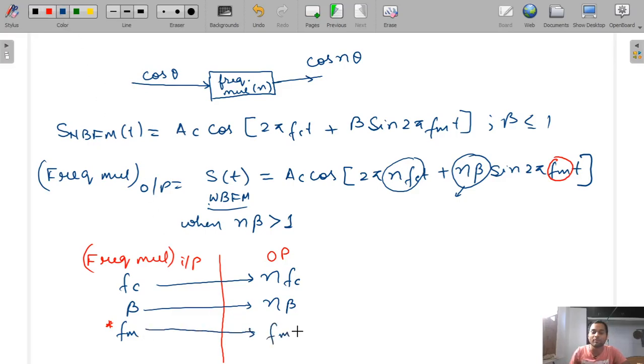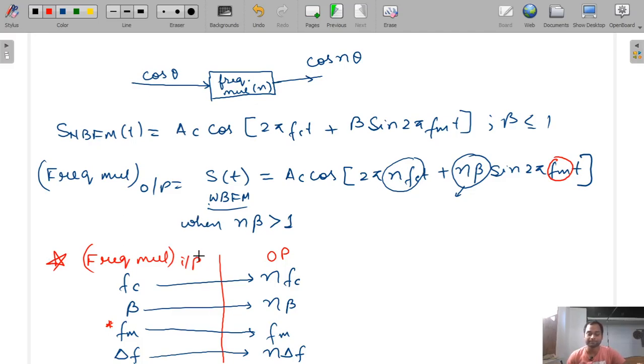FM will be FM only. You have to write the same FM value if they ask you to find FM. And delta F, which is equal to beta into FM, becomes n into beta FM, so it will become n into delta F.